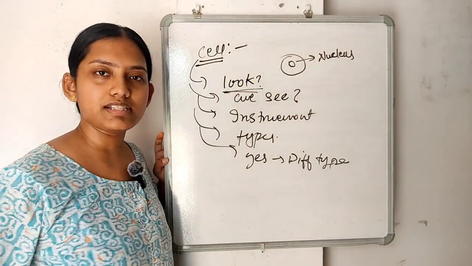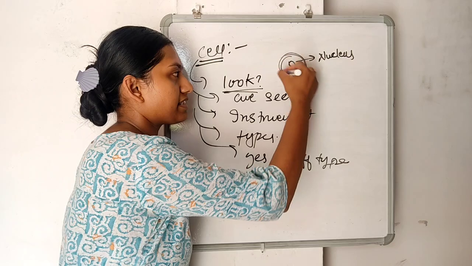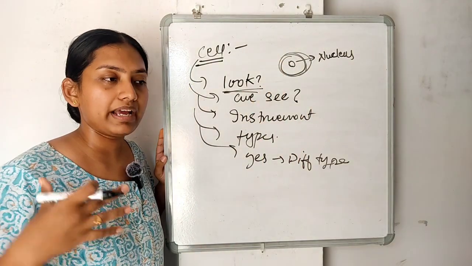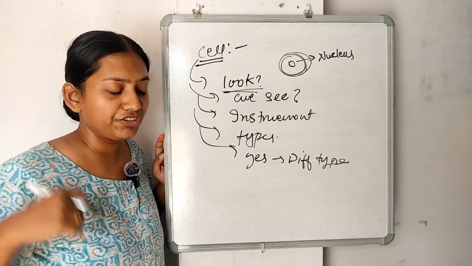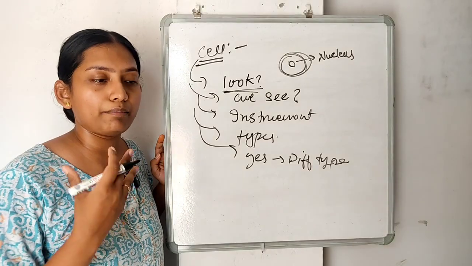Here is a nucleus in the cell. The nucleus is definitely there in all organisms of the world. So this will be a cell and the nucleus is there. What is a nucleus? It will be the brain of the cell. Like how my body performs will depend on how my brain does its work. I'm taking nutrition, exercising and working out, to keep my brain and my body healthy.